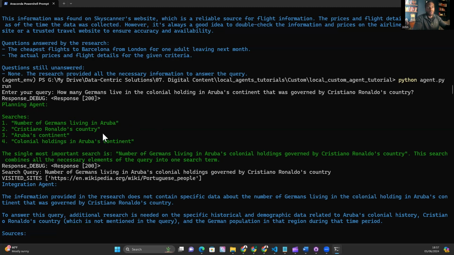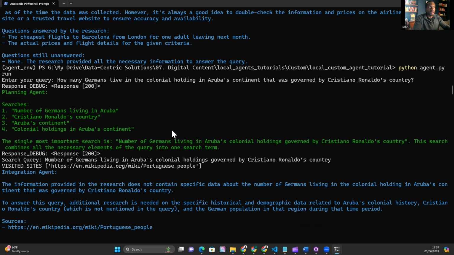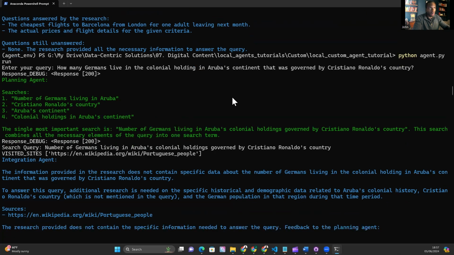To answer this successfully, we should break that question down into its constituent hops. I've already discussed that in detail, especially in previous videos. So now we're going to go through this whole loop of going through the integration agent. So let's see what we search. Number of Germans living in Aruba's colonial holdings governed by Cristiano Ronaldo's country.